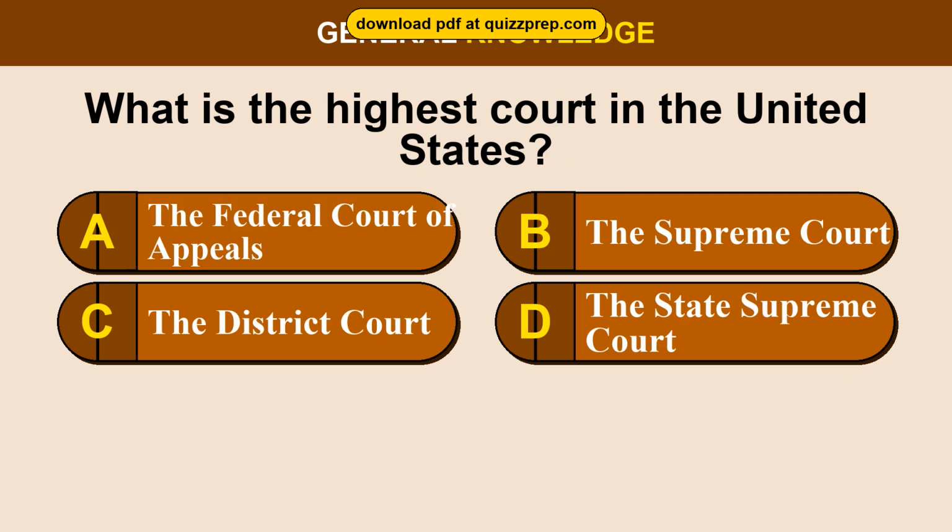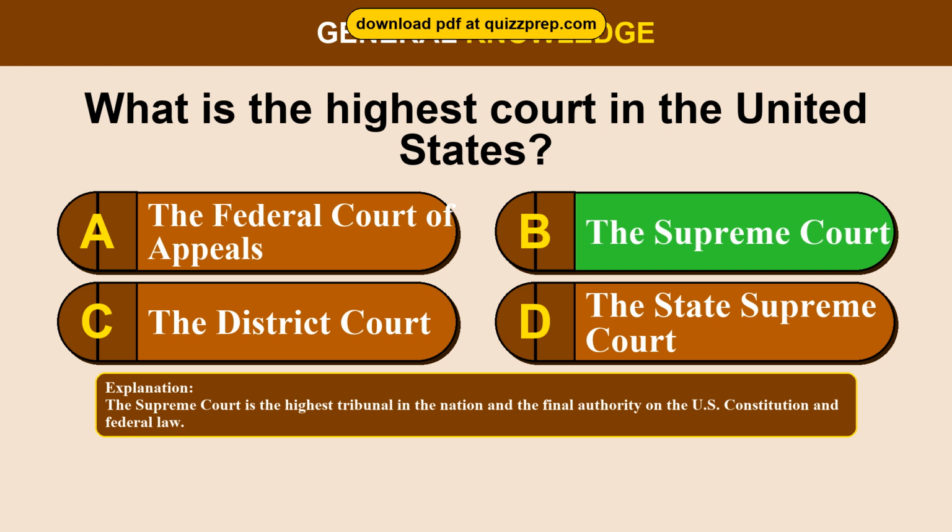Question 16. What is the highest court in the United States? Option A, the Federal Court of Appeals. Option B, the Supreme Court. Option C, the District Court. Option D, the State Supreme Court. The correct answer is option B, the Supreme Court. The Supreme Court is the highest tribunal in the nation and the final authority on the U.S. Constitution and federal law.